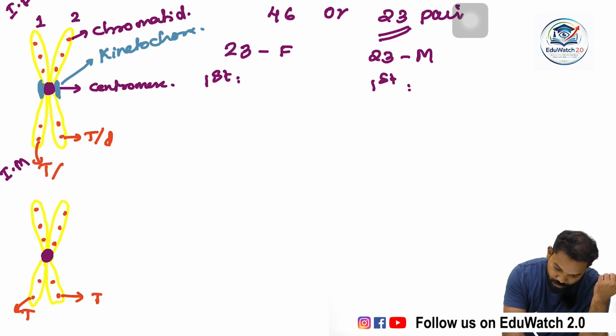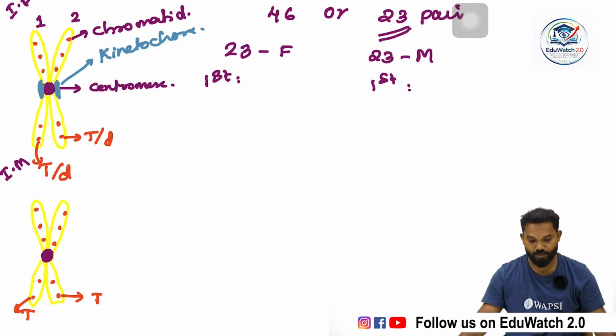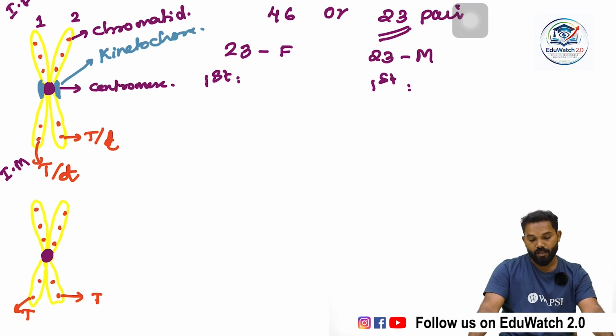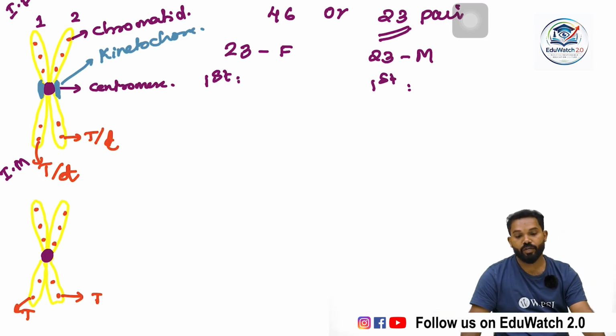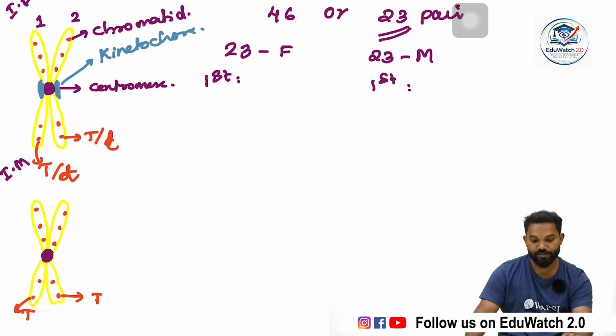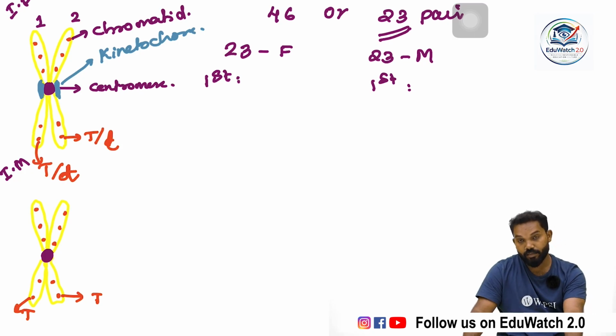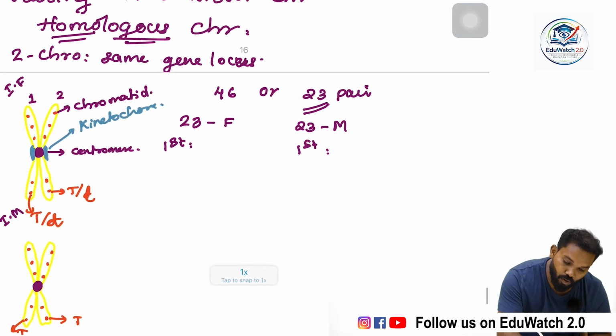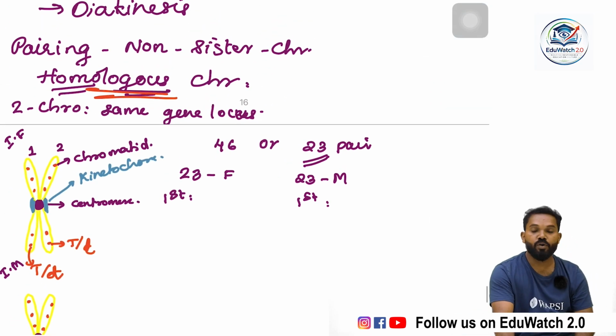If this one is dwarf, this one is also dwarf, represented as small t. So these are two chromosomes having the same gene location, hence they are known as homologous chromosomes. The chromosomes I drew here are homologous chromosomes.